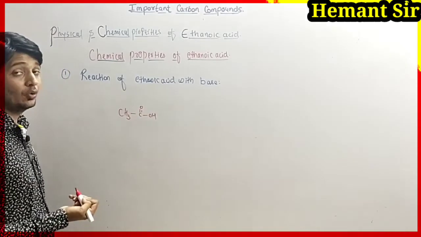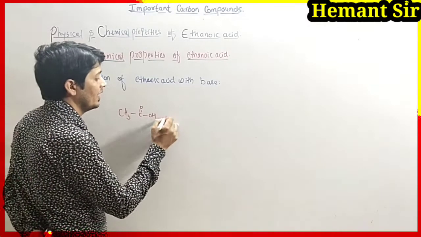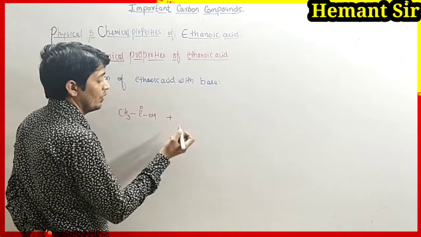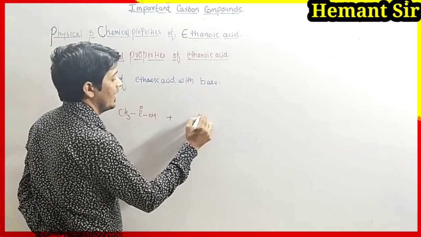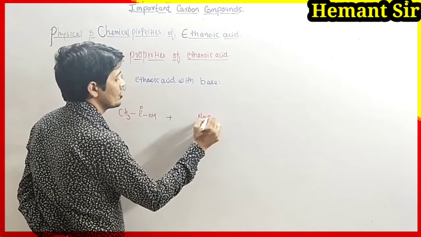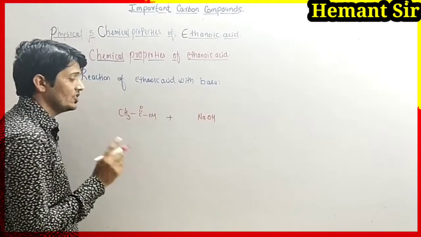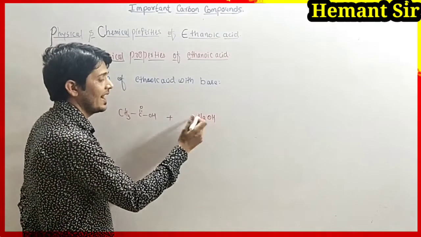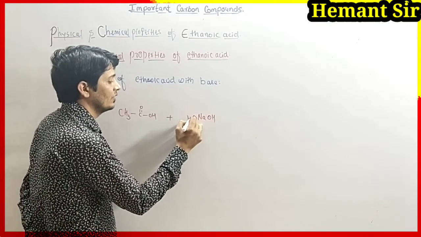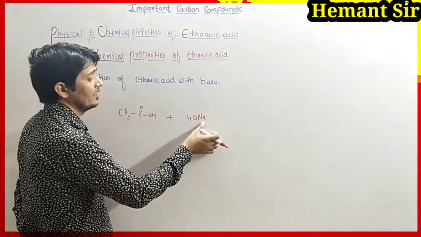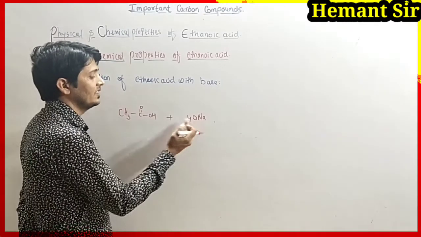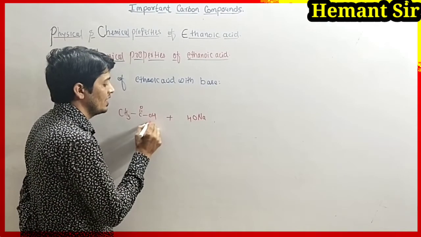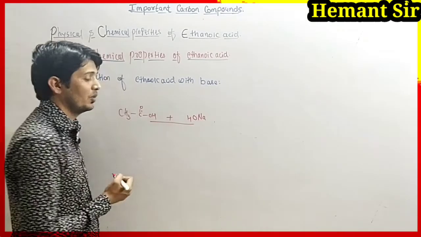It is the acid, and it reacts with a base like NaOH, sodium hydroxide. Instead of writing OH on this side, I am writing it on this side, because here we can decide the product.